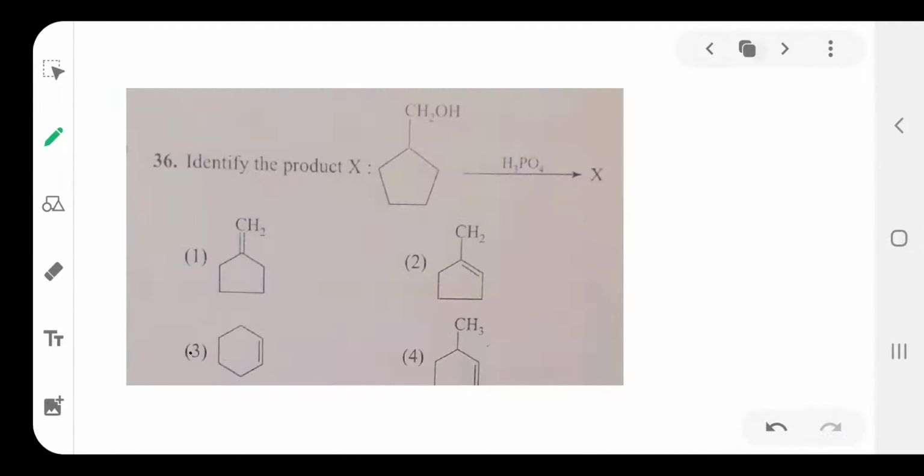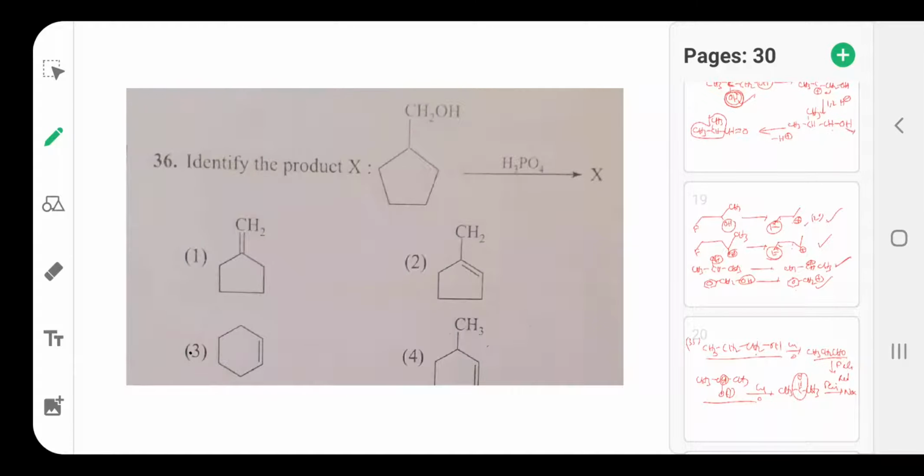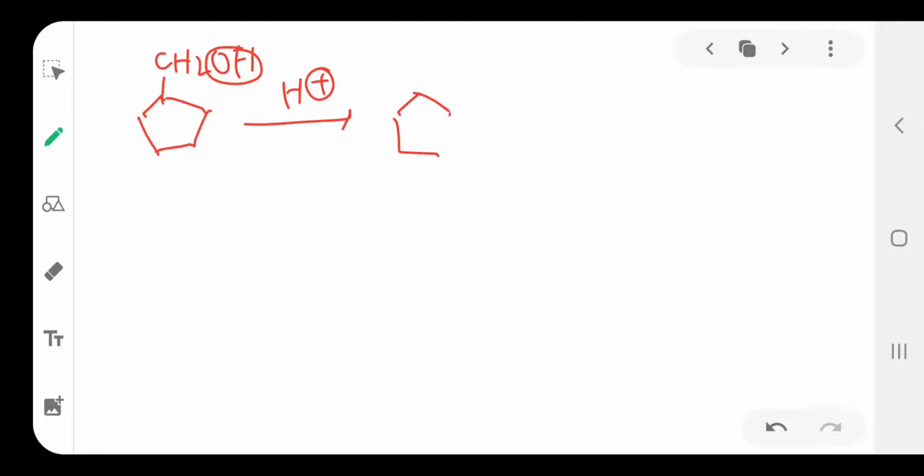So I will explain the reaction mechanism here. Cyclopentane with CH2OH, this is the reactant. It reacts with H3PO4 acid. Here H plus combines with the OH to form CH2 plus. So in this reaction the ring undergoes expansion. Here it is shifted to this side. The ring bond breaks. Here negative charge, here positive charge will come.